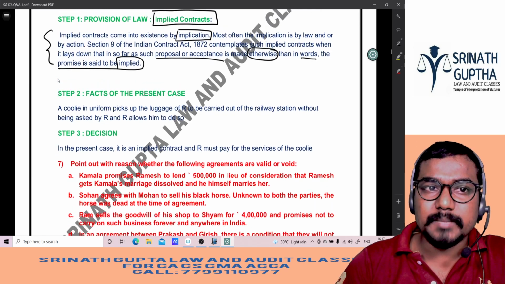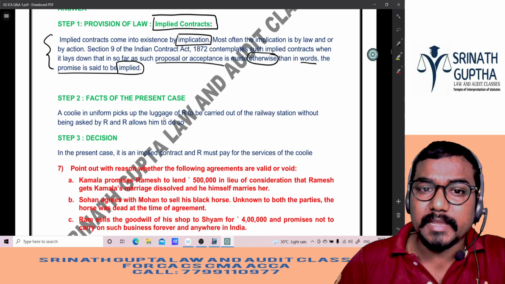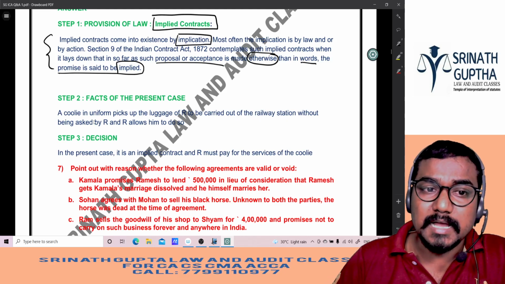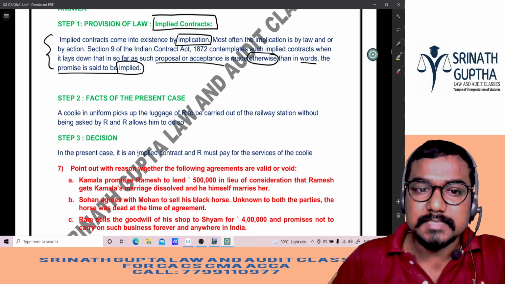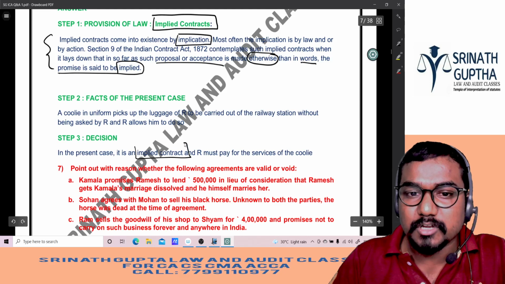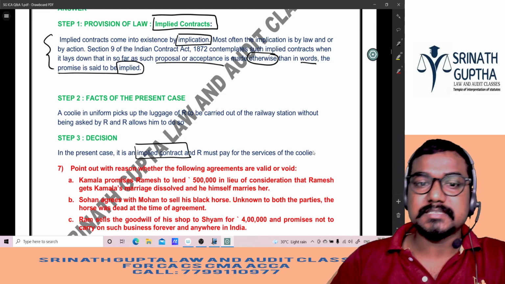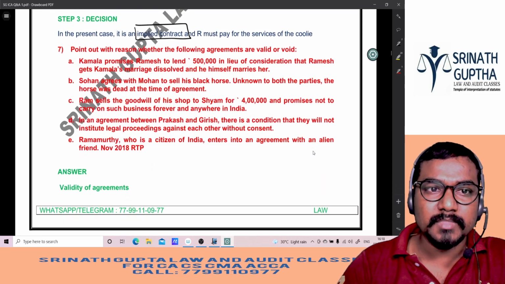Step number 2, facts of the present case. A coolie in uniform picks up the luggage of R to be carried out of railway station without being asked by R, and R is allowing him to do so. Decision. In the present case, it is an implied contract, and R must pay for the service of the coolie. So this is how we have to answer the question beta.